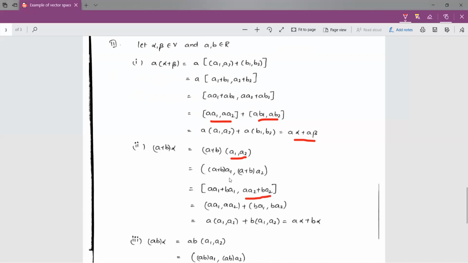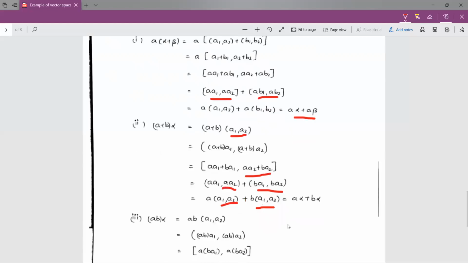Once again we separate the elements in this ordered pair, so that we get (aa1, aa2) plus (ba1, ba2). If we take a common in the first ordered pair, we get a into (a1, a2), and if we take b common from the second ordered pair, we get b into (a1, a2). Which is equal to a alpha plus b alpha. So (a plus b) into alpha is equal to a alpha plus b alpha.